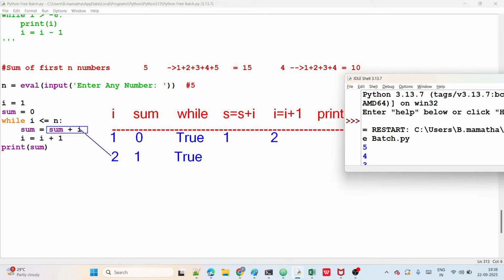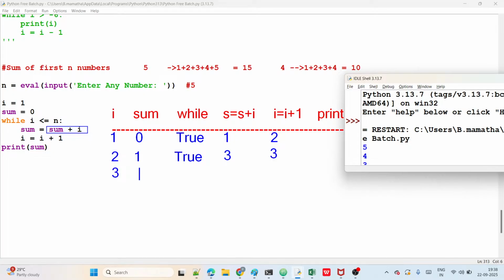I value is 2, sum value is 1, and totally that is 3. The 3 is assigned to sum, so the sum value is now 3. I value is already 2, and 2 plus 1 is 3, which is assigned to I, so the I value is 3. Next it starts with I value 3. Sum is how much now?